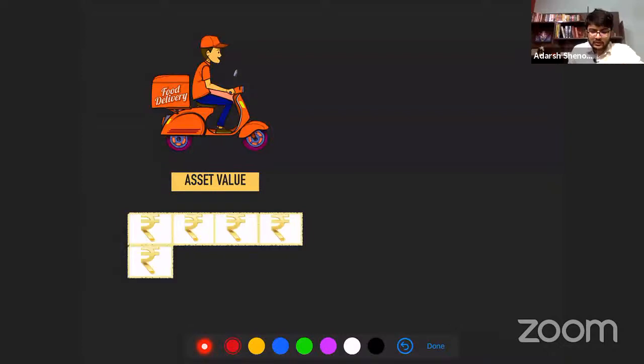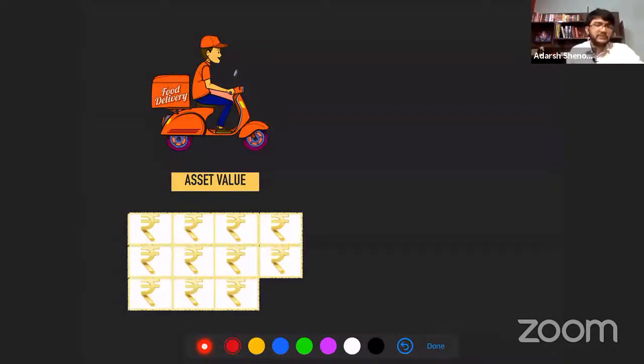So the asset value was 60,000. We will assume that each of these boxes is worth some amount. How many boxes do we have? We have 12 boxes on the screen. Can you tell me what is the value of each of these boxes? Very good. The value of each box is 5,000 rupees.